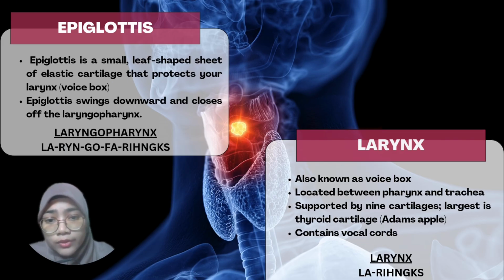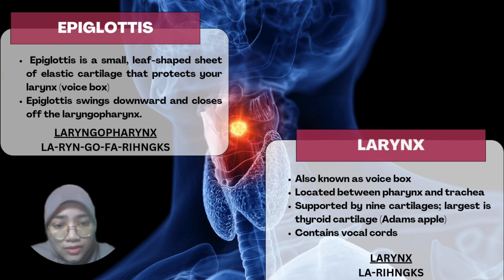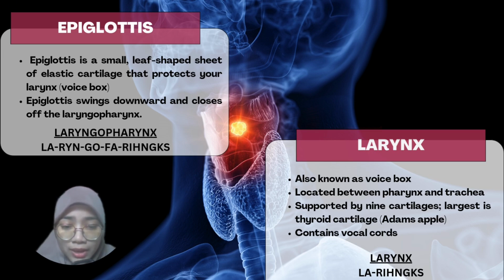Epiglottis is a small leaf-shaped sheet of elastic cartilage that protects your larynx, which is also known as your voice box. Epiglottis swings downwards and closes off the laryngopharynx. As for the larynx, it is known as the voice box, located between the pharynx and the trachea. It is supported by 9 cartilages. The largest is the thyroid cartilage, called Adam's apple, and it also contains the vocal cords.